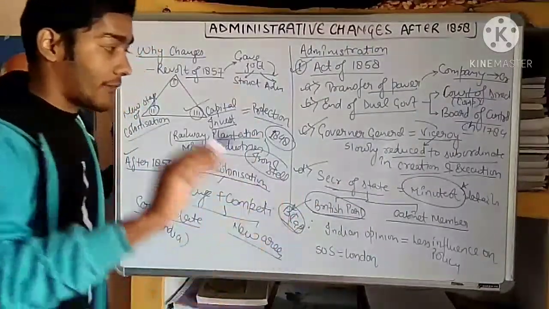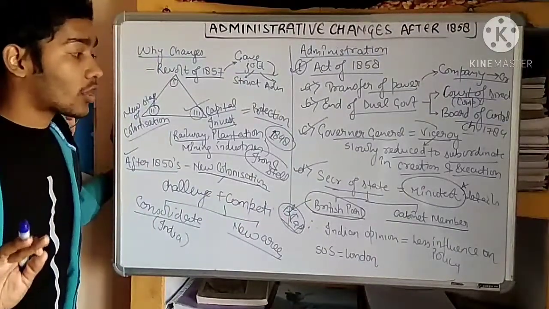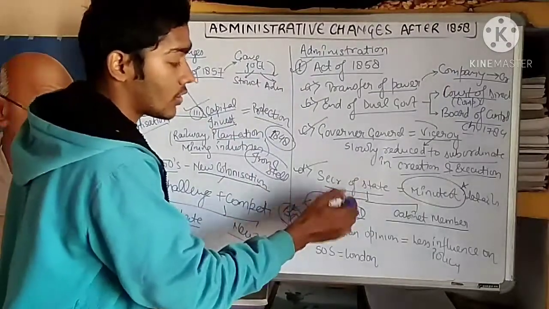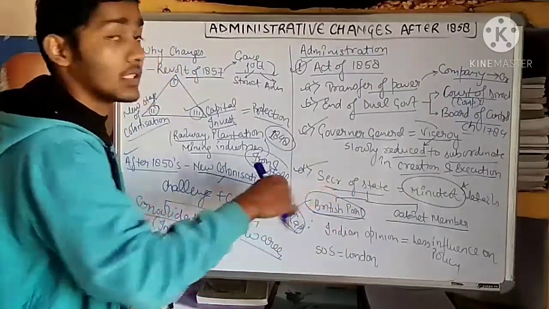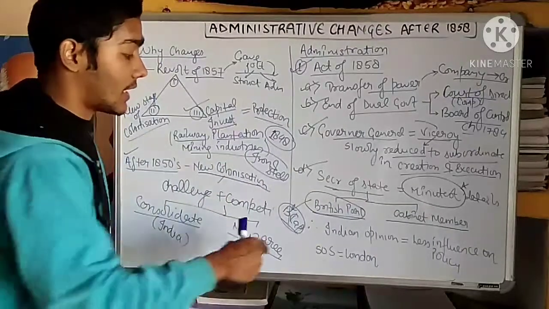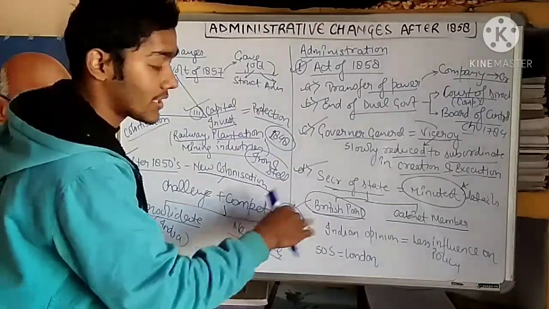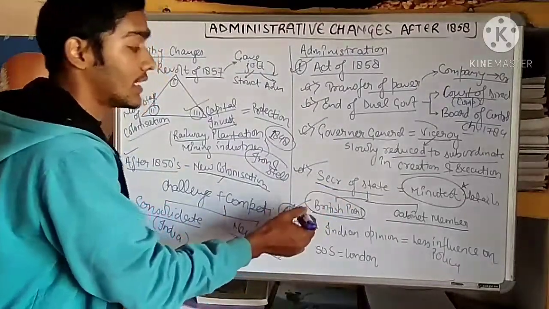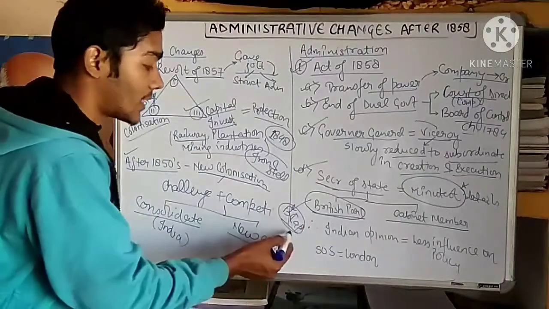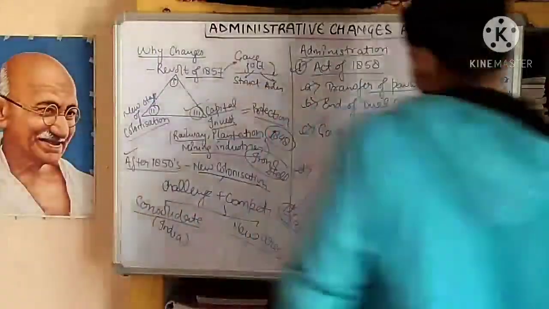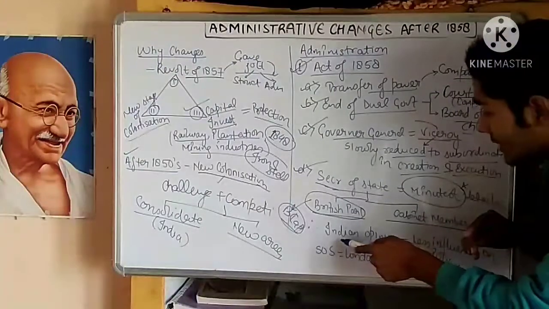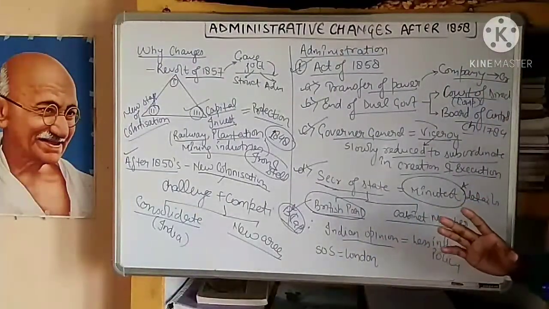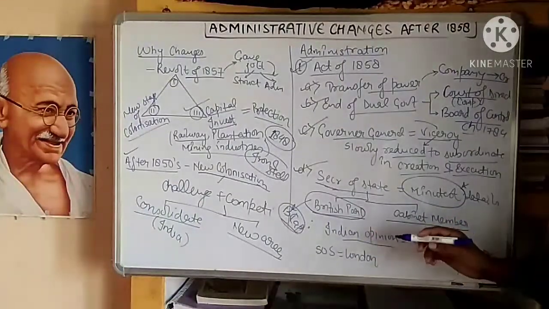Every act of the Parliament concerning India was made by the Secretary of State in the interest of their welfare. The capitalists would make policy in their favor, and the Secretary of State would make policy according to the interest of the British Parliament. So what does it mean? It means that whoever rules in India must represent Indian opinion, what is happening in India. But this was not done.